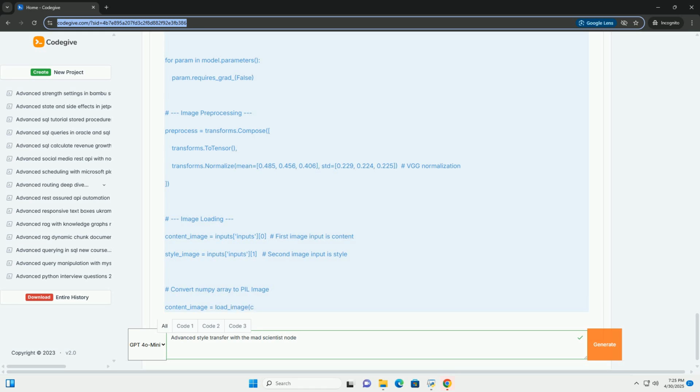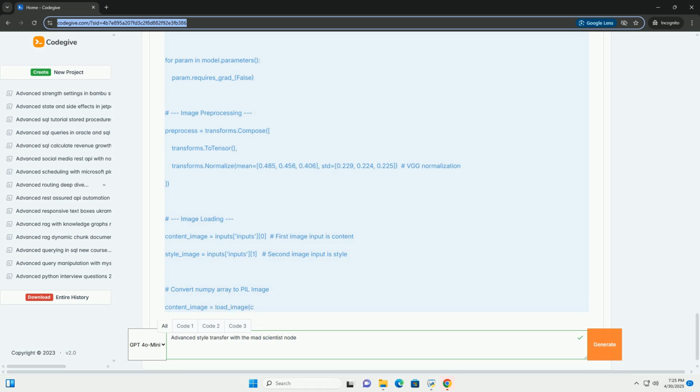2. Content loss. Measures the difference between the features of the content image and the stylized image. The goal is to ensure the stylized image retains the core structural information of the content image. Typically, this is calculated as the mean squared error, MSE, between the feature maps of a chosen layer in the CNN.